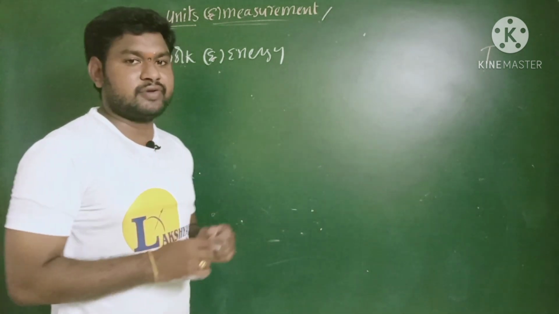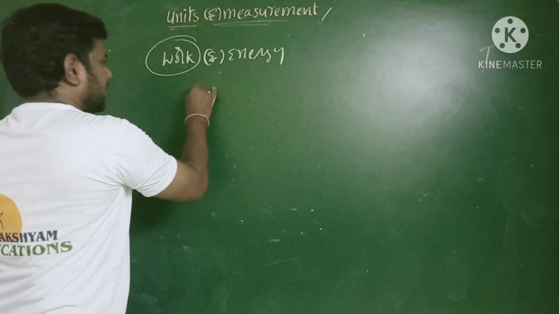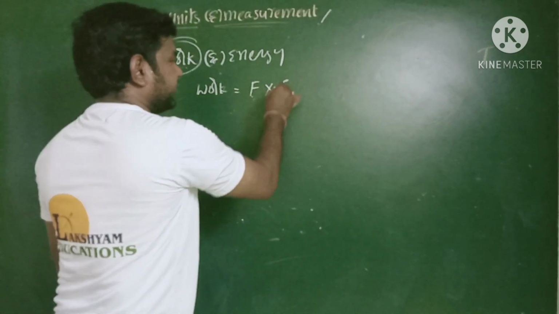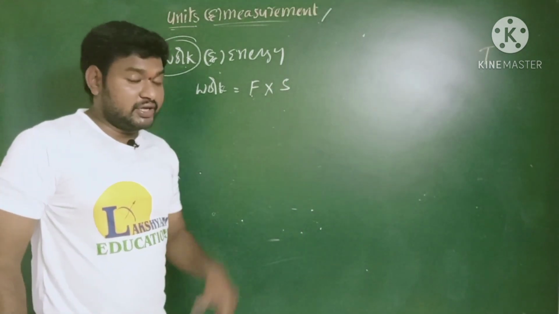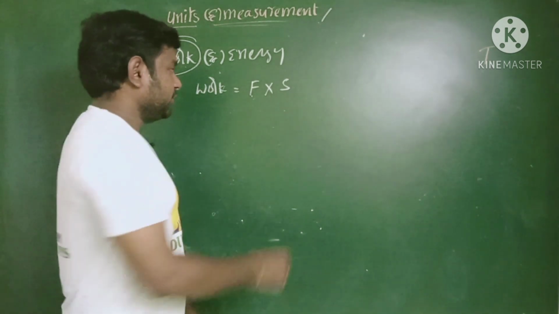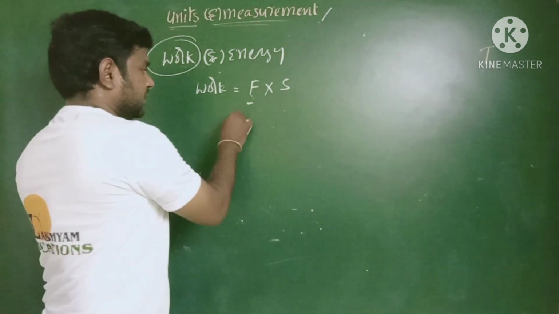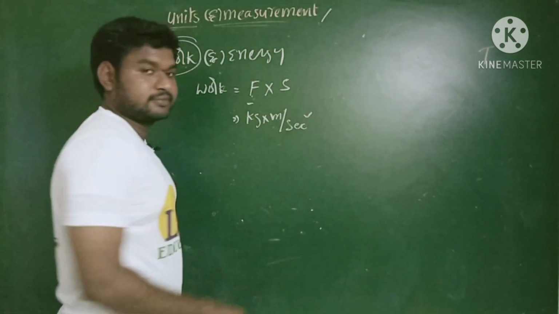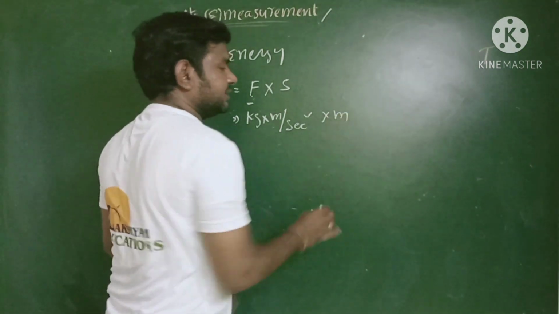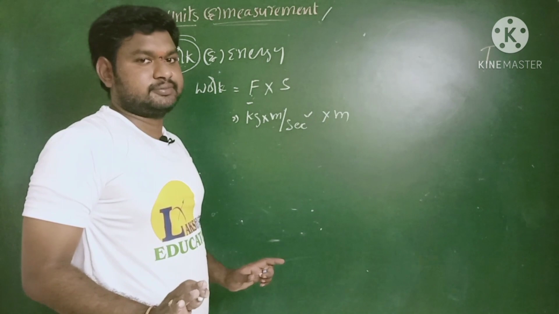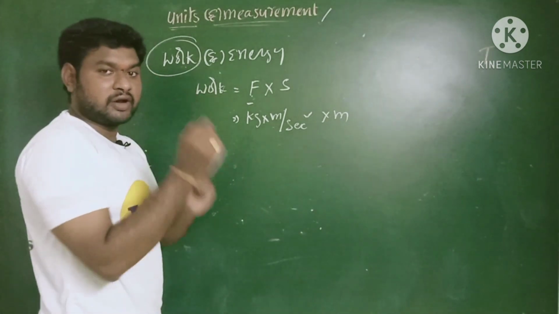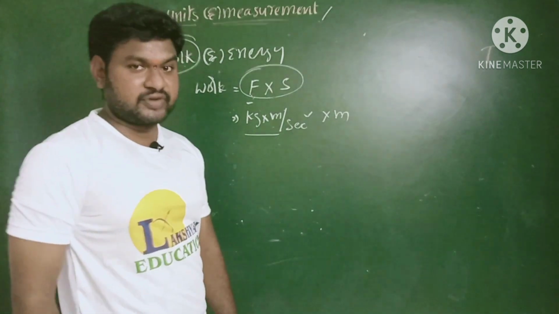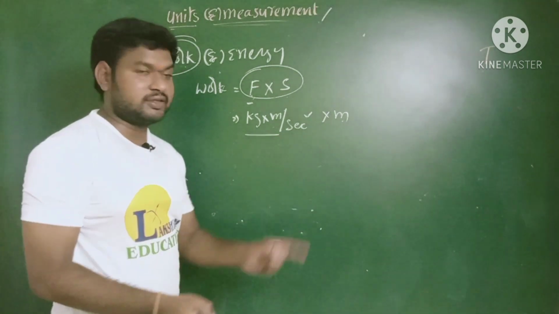How can it be possible? Now I try to explain. What is the formula for the work and how can you define it? Work is nothing but the product of force into displacement, F into S. Work W equal to F into S. Right? Already we know the expression for the force. What is the SI unit for the force? Kilogram into meter per second square. Here displacement is nothing but meter only. Once again I am repeating, the formula for work is force into displacement. Here force is kilogram into meter per second square, and displacement indicates the length, meter.